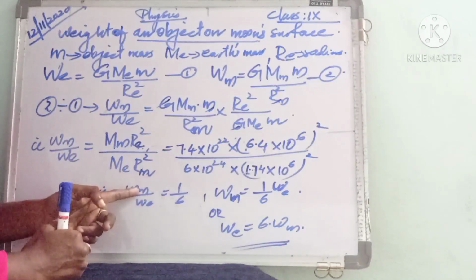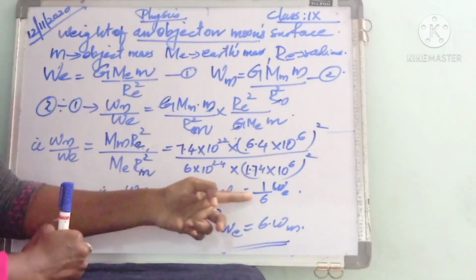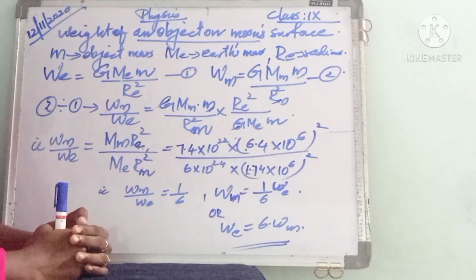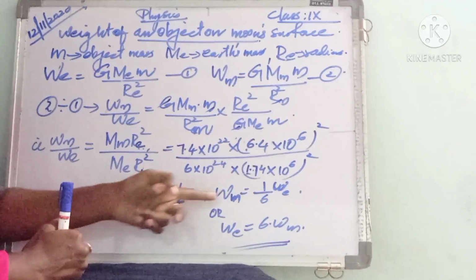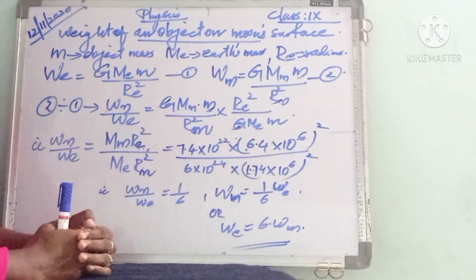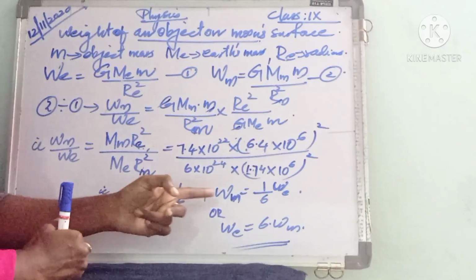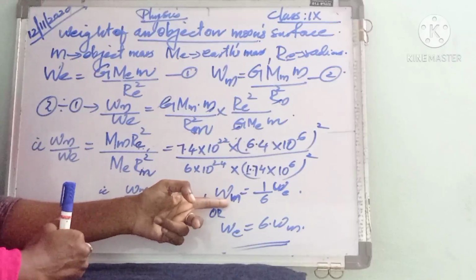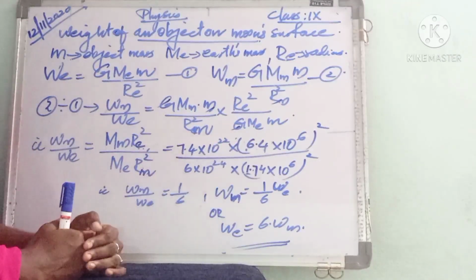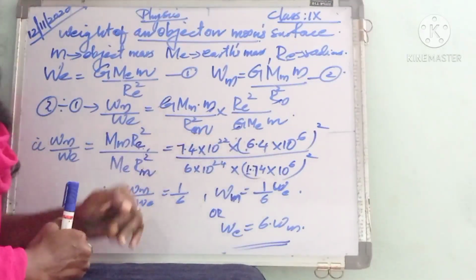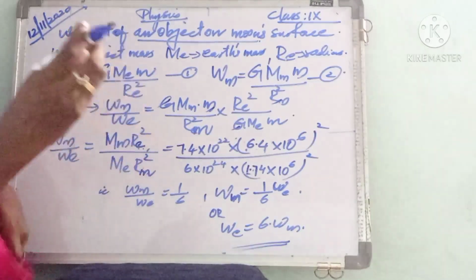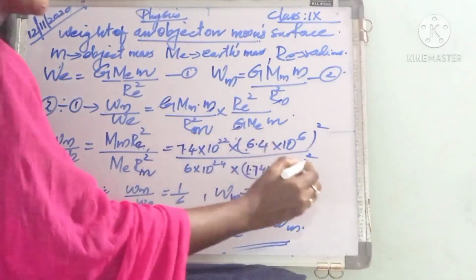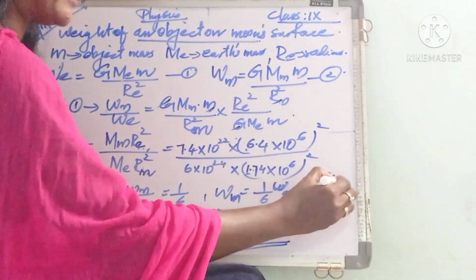Also we can write Wm equal to 1 by 6 of We, or by cross multiplying, We equal to 6 Wm. This is actually very important: the weight of an object on moon is 1 by 6 of the weight of an object on earth. For example, suppose the weight of the object on earth is 18 Newton.